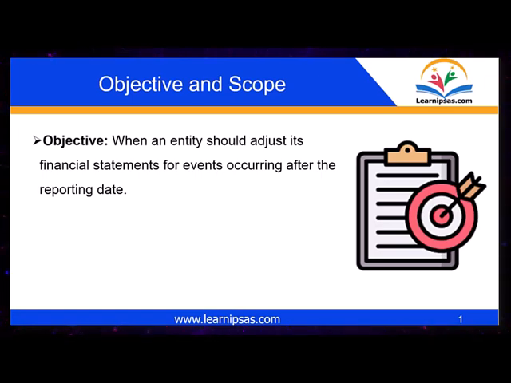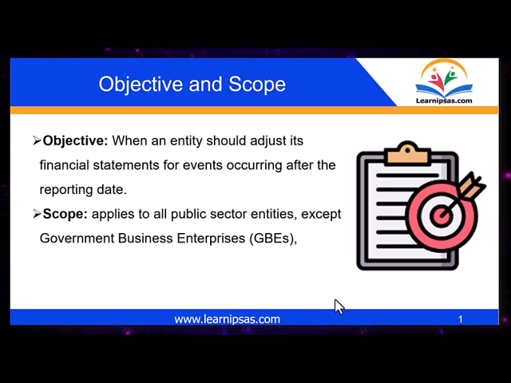So what is the scope? It applies to all public sector entities except government business enterprises. Government business enterprises are entities that make profit like private entities. They compete like private entities. So most of the government entities don't make profit or loss; they have surplus or deficit. So the difference between GBEs and other public sector entities is that the GBEs make profit or loss like other private entities.